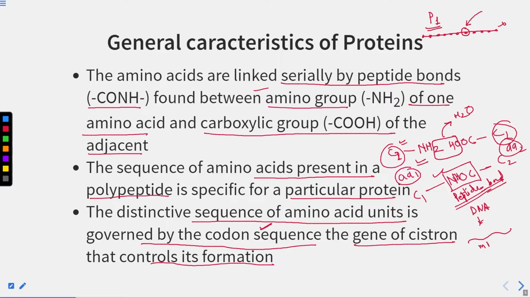Now on this mRNA, protein gets synthesized with the help of ribosomes like this. These ribosomes help to form the proteins. The ribosome is reading the mRNA, the sequence present on the mRNA. And from where did this mRNA get its sequence? It got its sequence from DNA. So there come the codon sequences, the gene or cistron that controls the formation.